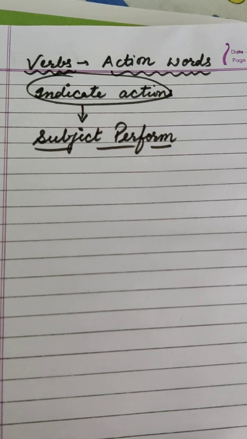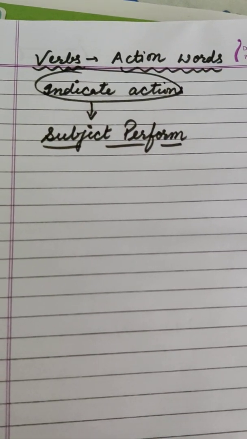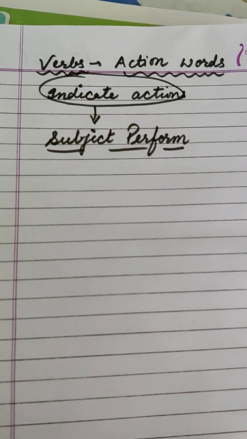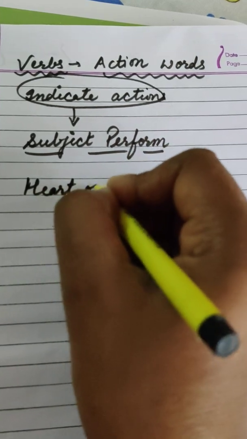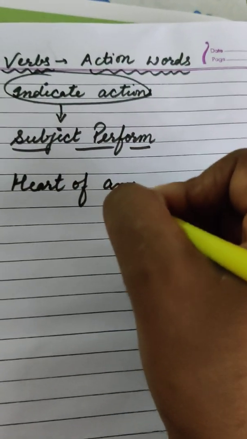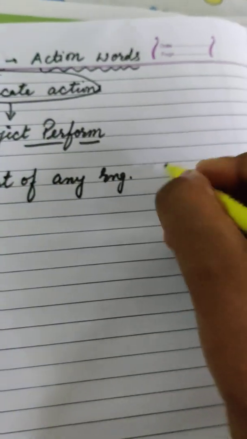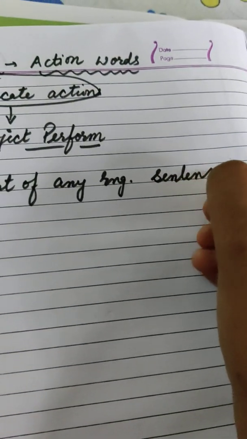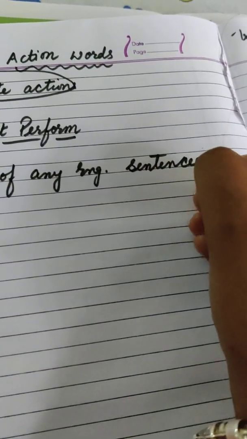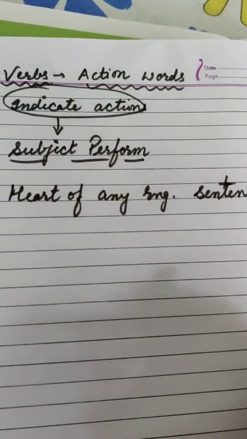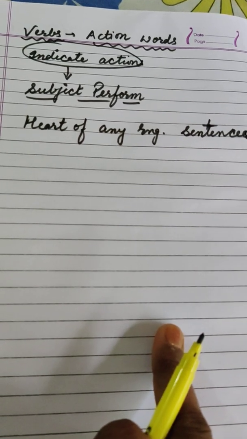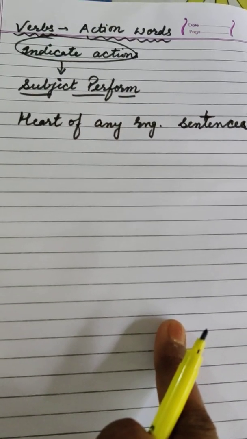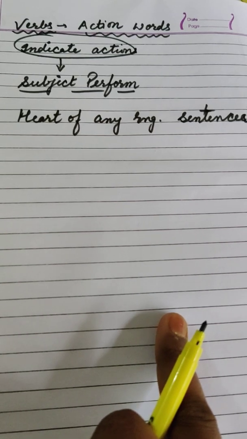Now we can also say that verbs are the heart of an English sentence, because without a verb we cannot consider a sentence to be complete.